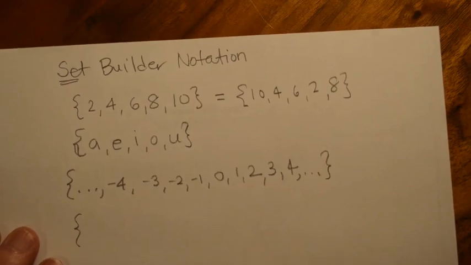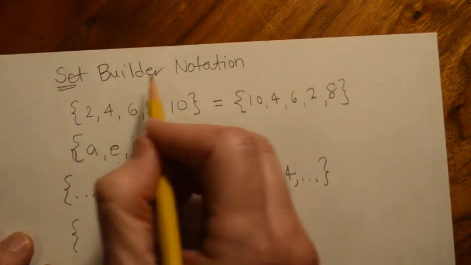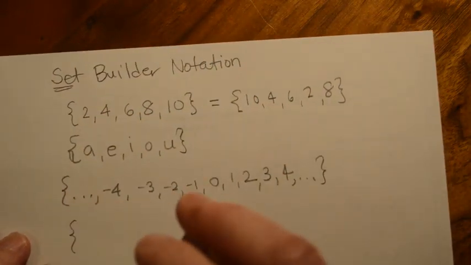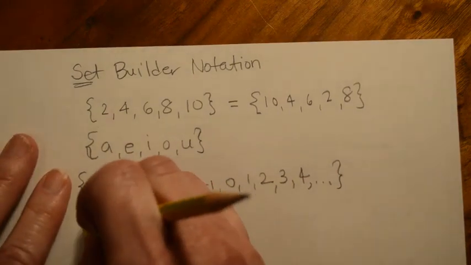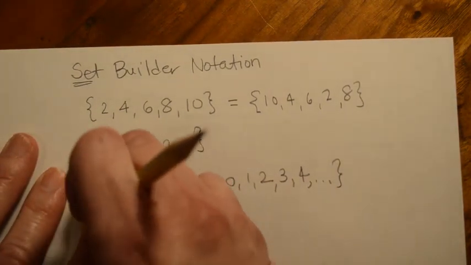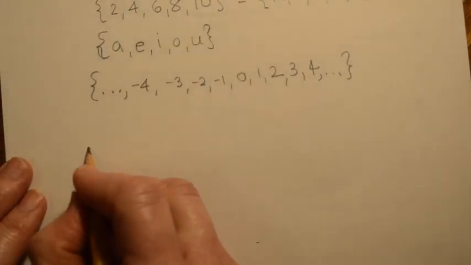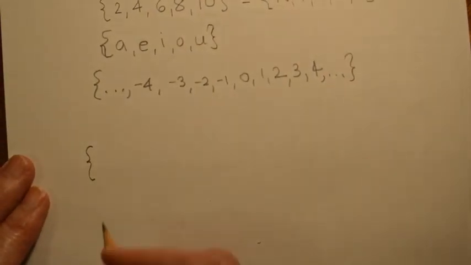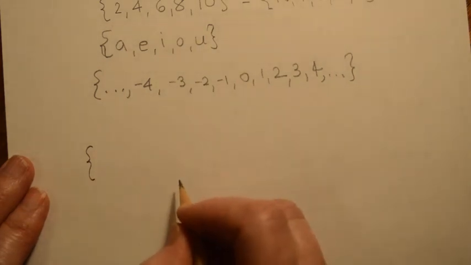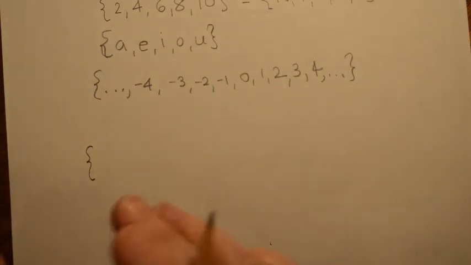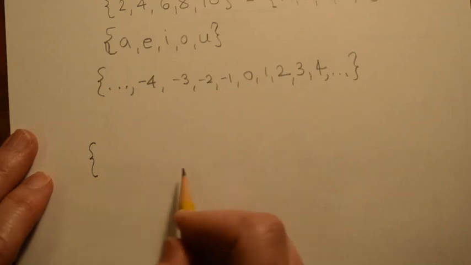Okay. What we're going to talk about today, though, is set builder notation. So how we can write a set by just a description, right? It's going to start out the same. So we're going to write something like this. Basically, what we're going to do is kind of give a shout out here. Here's whom we want to join our set.